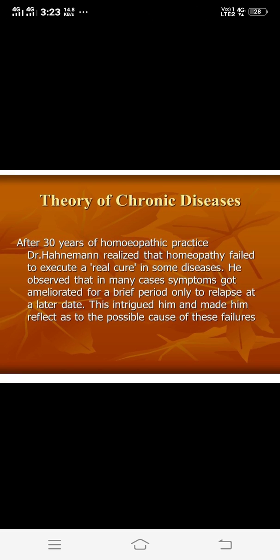So, the first type of chronic disease is artificial chronic disease.